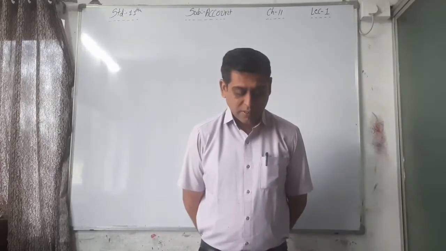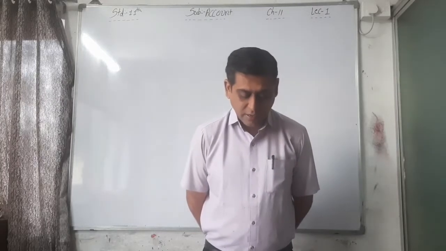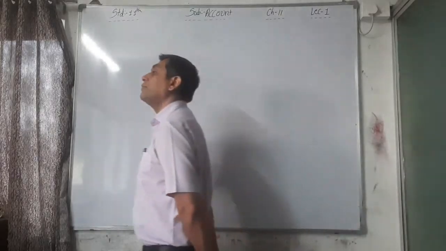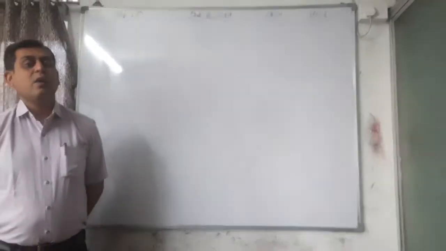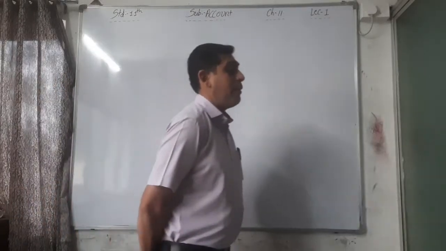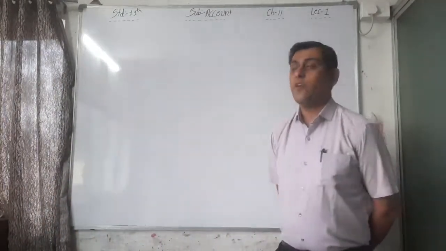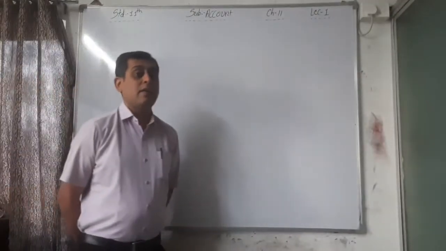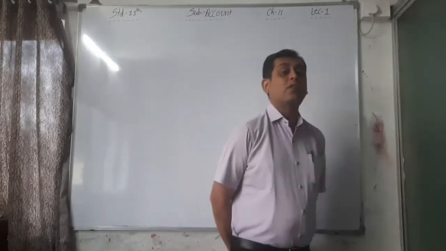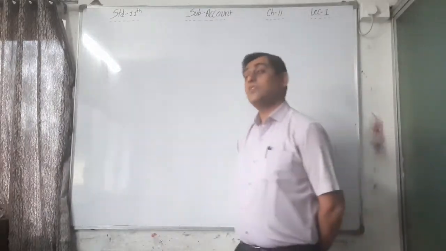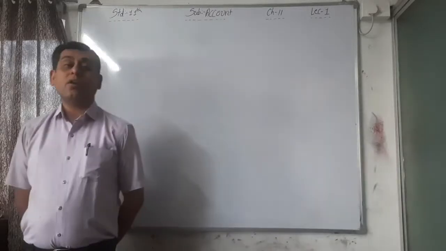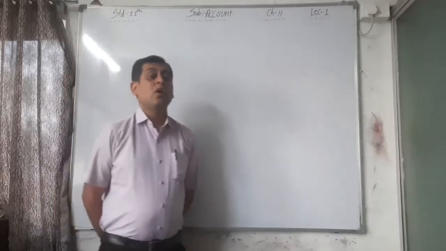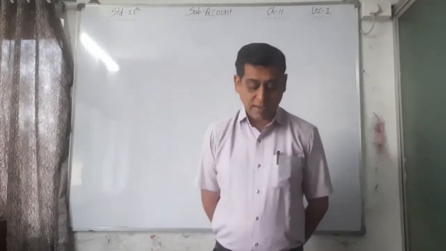And in the amount deposited column, the amount of cash and checks deposited with the bank is recorded. Interest payable by the bank to the trader, and amounts collected by the bank on behalf of the trader, are also recorded in this column. In short, any payment given by the bank on behalf of the trader is debited. Any amount collected by the bank on behalf of the trader is credited. Right? In the debit column only payments are there. In the credit column only income or receivables are there.